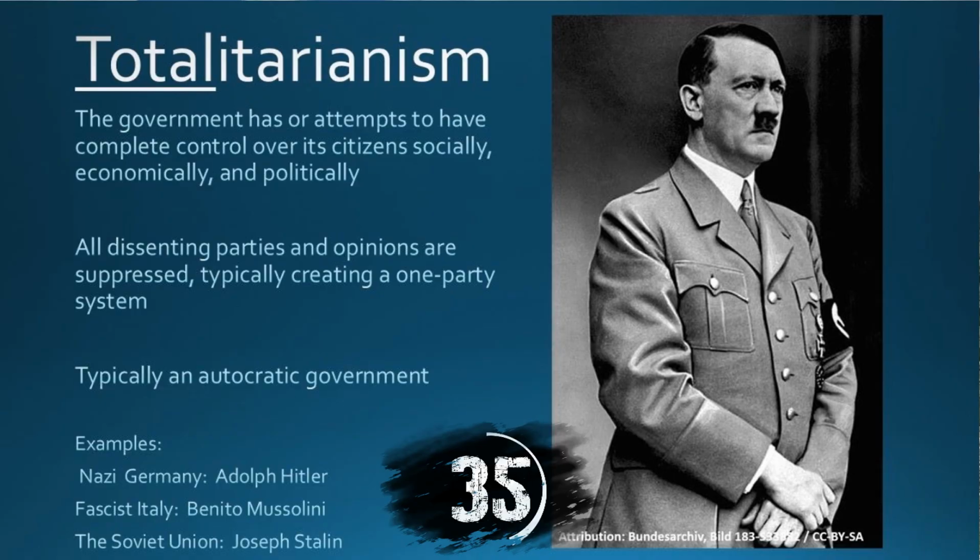Okay, next you have totalitarian form of government. Just look at that word and find the base word total. Think of the Nazi regime and Adolf Hitler. They had total control and wanted total control socially, politically, and economically over their citizens.